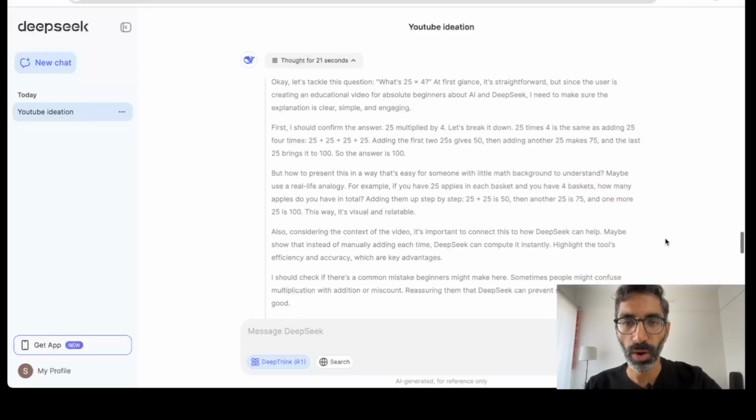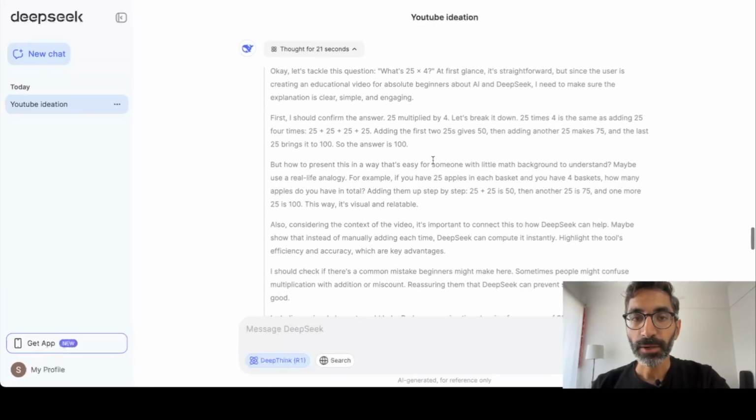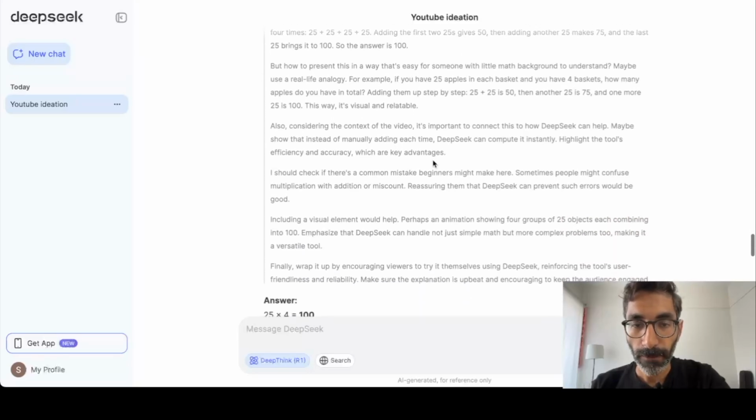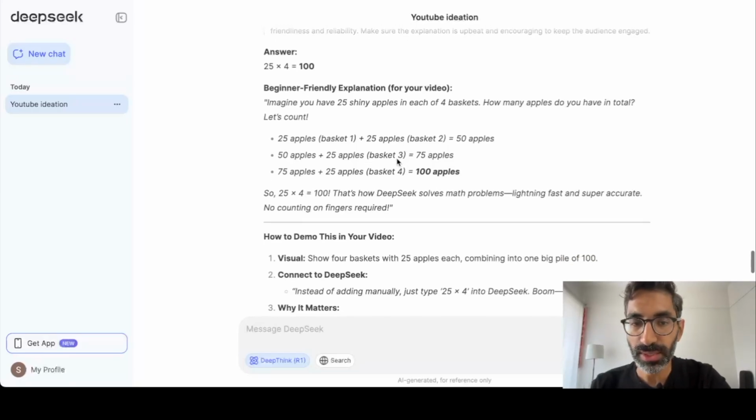But again, what I'm seeing in the thinking itself is that DeepSeek is thinking of the context of my video, and it's trying to plan its answer using all this context, which is pretty good. And then of course the answer that it got was absolutely right. It even gave me a beginner friendly explanation for the video in case I have to use this in the video itself.